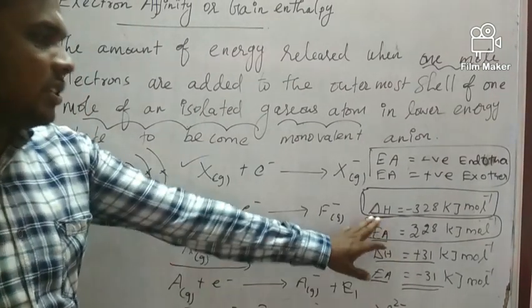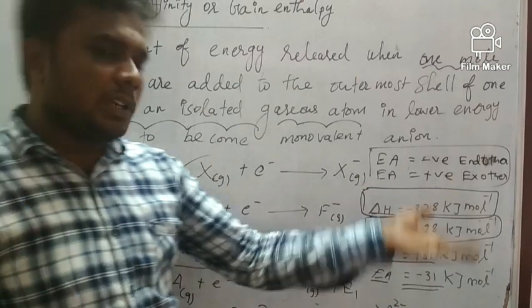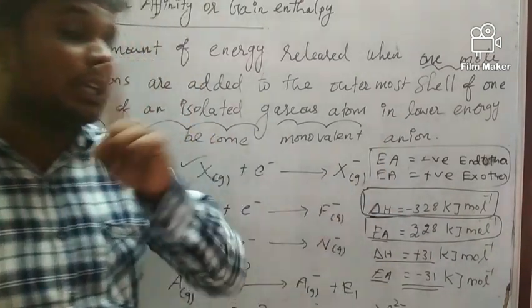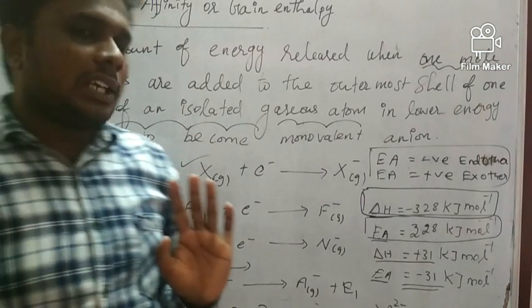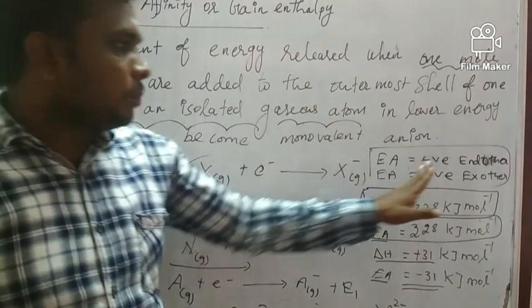Delta H means change in enthalpy. So easily you will keep it in your mind: delta H positive means endothermic, delta H negative means exothermic. But for electron gain enthalpy, you will get a confusion. So if you are getting confusion, please keep this in your mind.